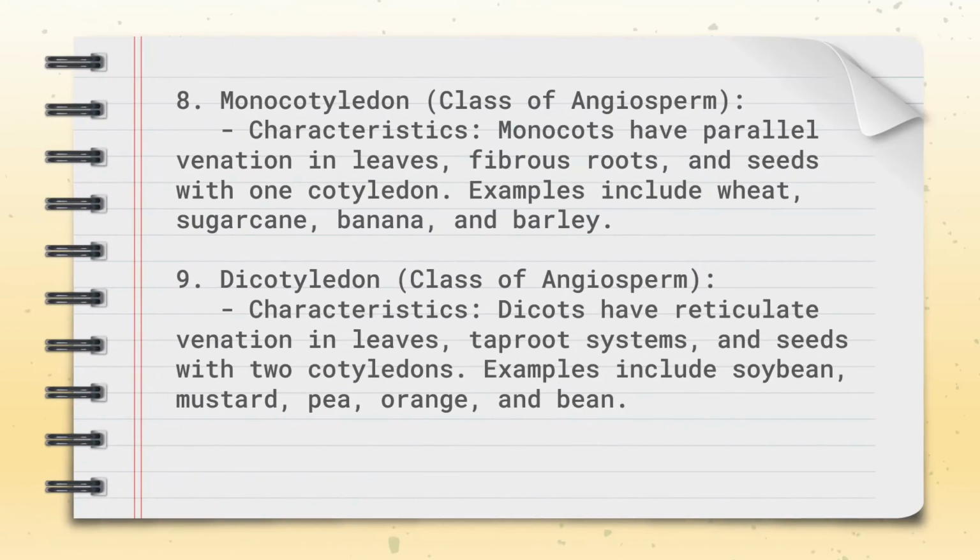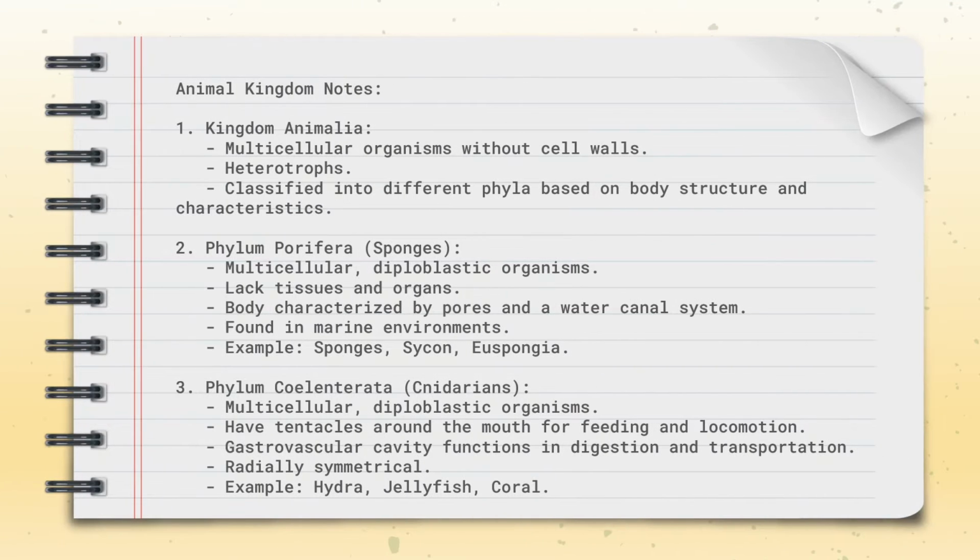Monocotyledon: monocots have parallel venation in leaves, fibrous roots and seeds with one cotyledon. Examples include wheat, sugarcane, banana and barley. Dicotyledon: dicots have reticulate venation in leaves, taproot systems and seeds with two cotyledons. Examples include soybean, mustard, pea, orange and bean. Animal kingdom, Kingdom Animalia. They are multicellular organisms without cell walls. They are heterotrophs, classified into different phyla based on body structure and characteristics.